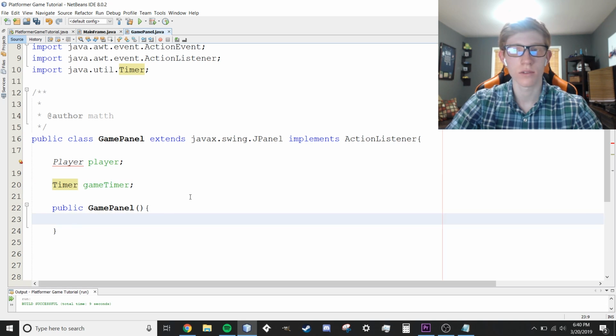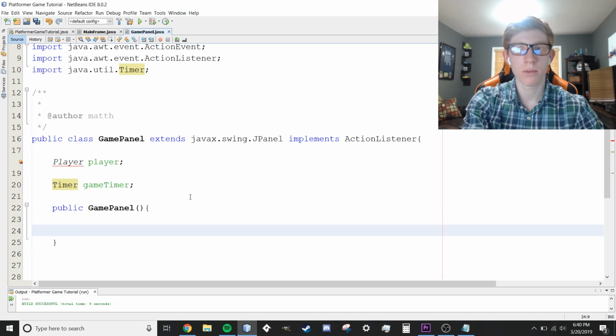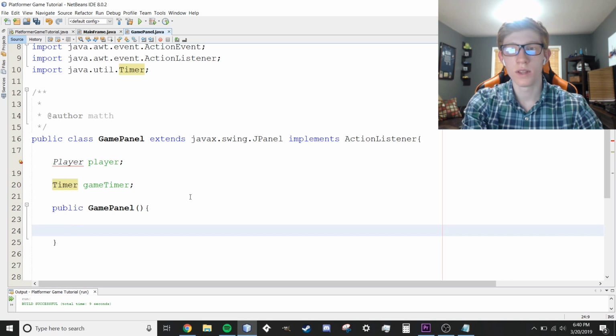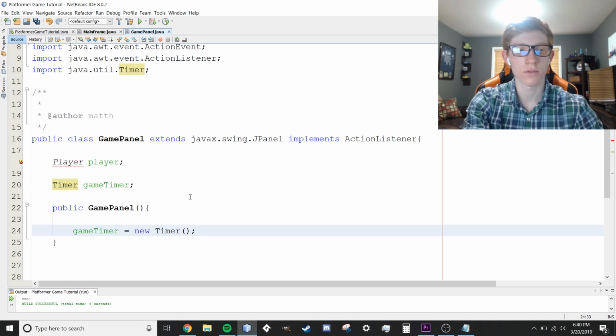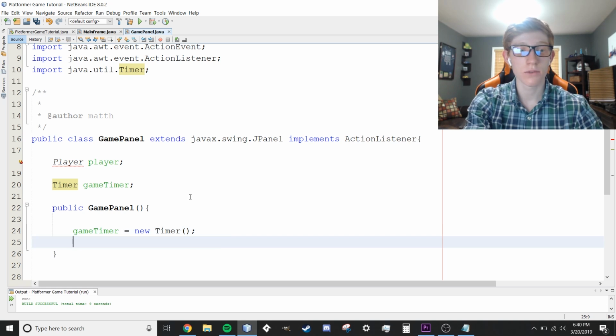So now within the constructor, we're going to do a couple things. We're going to create a player in just a moment, and then we're also going to start our timer. So what we're going to do is gameTimer equals new Timer. That's just going to create it as an actual instance of the Timer object, or the Timer class, you could say. And then we're going to schedule something within there.